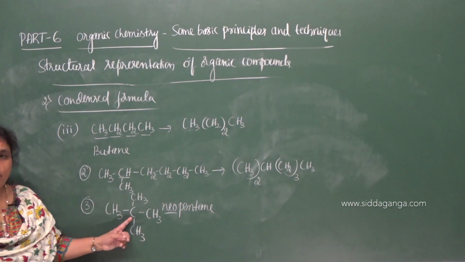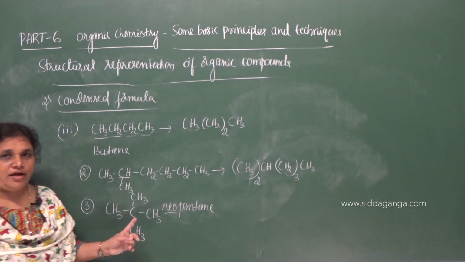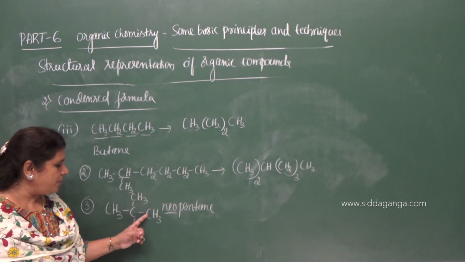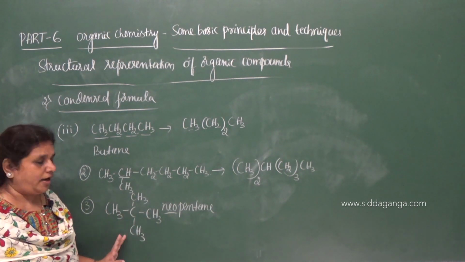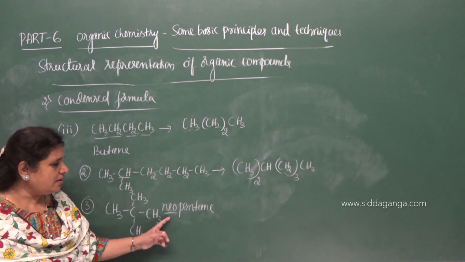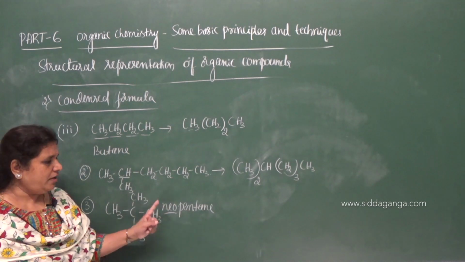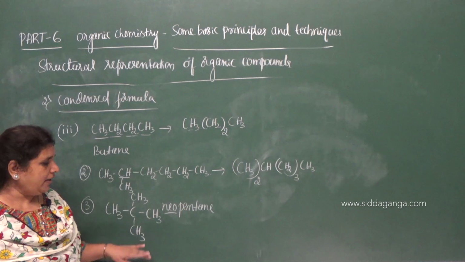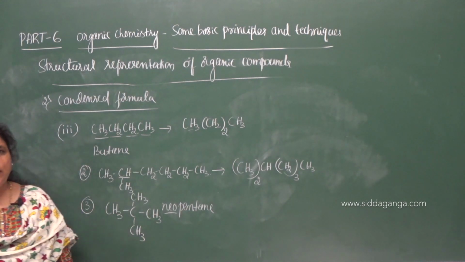What do you mean by quaternary carbon? 4-degree carbon. The carbon which is bonded to 4 other carbon atoms is called quaternary carbon or 4-degree carbon. Hence, the prefix we have to use here is neo. Neopentane. 5 carbon atoms are there and it is an alkane, hence it is neopentane.